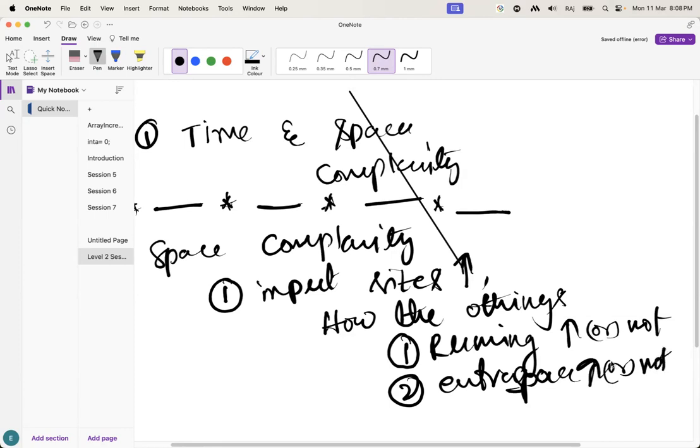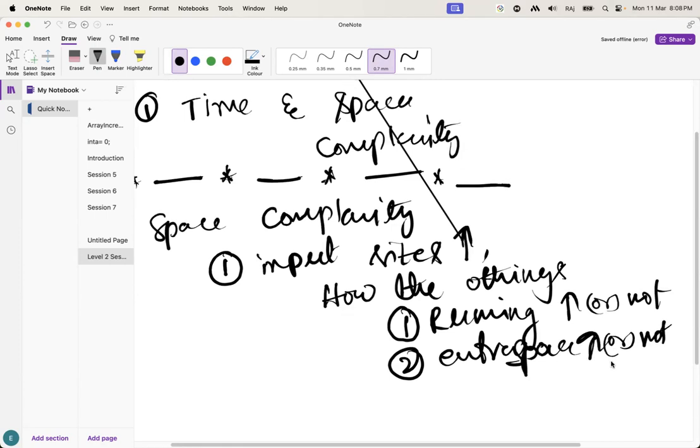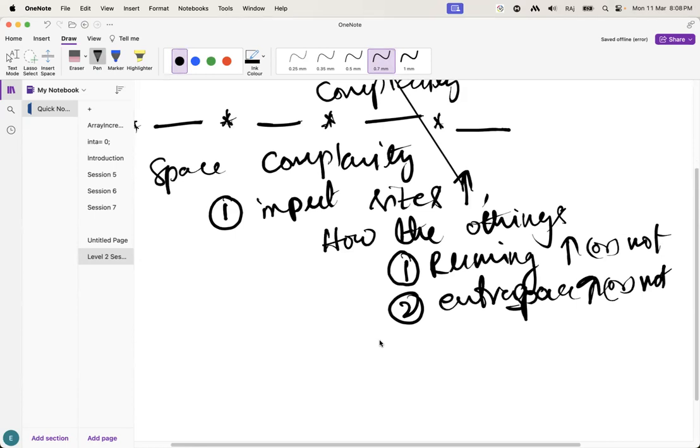These two things are very important, guys. If you understand these things, that means whether the running time or the extra space we are using is increasing or constant, based on that we can calculate the time and space complexity.